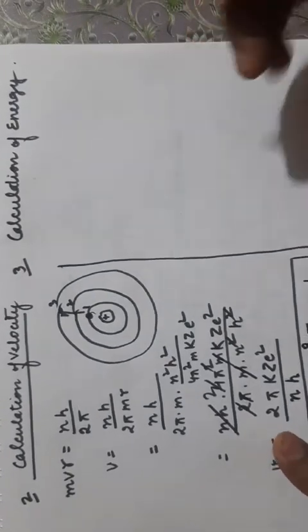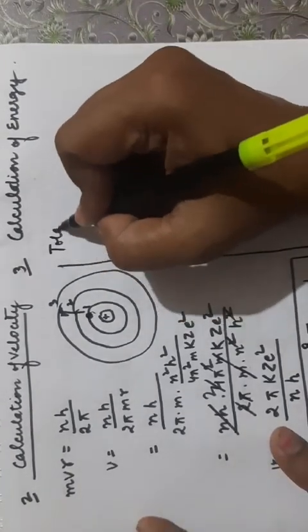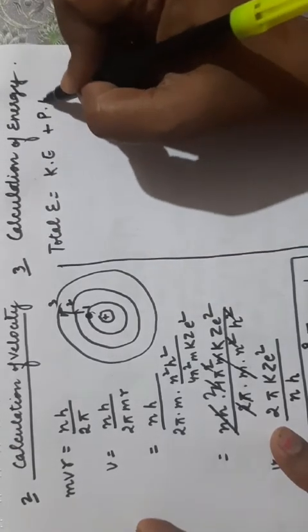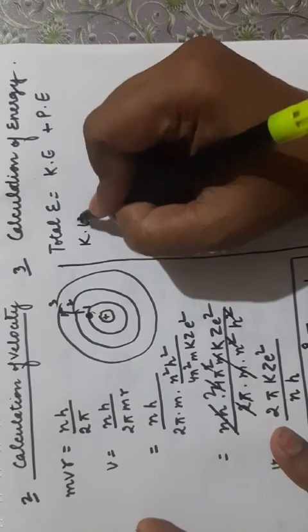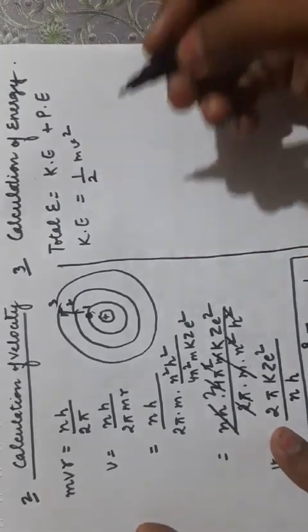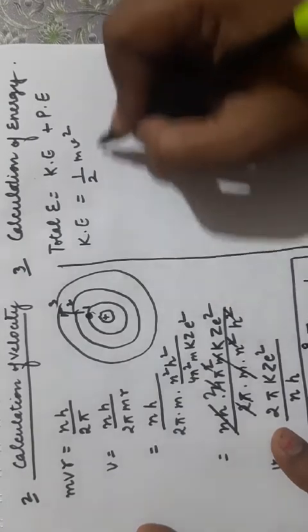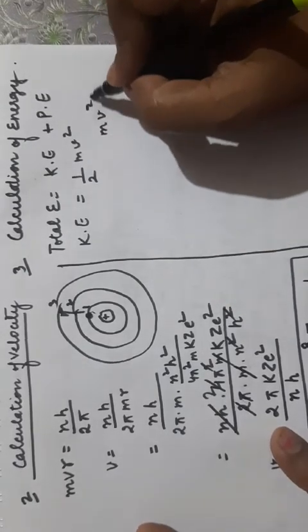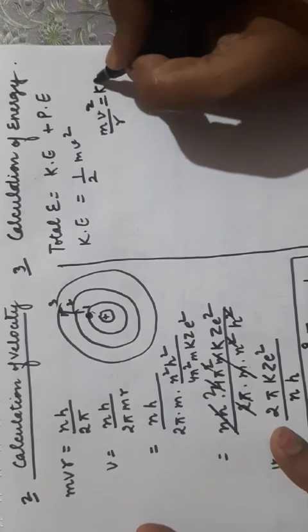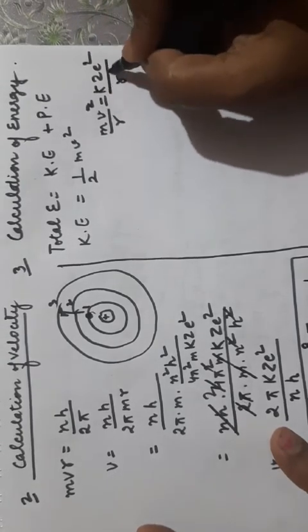Now, calculation of energy. Total energy is always equal to kinetic energy plus potential energy. You know the formula of the kinetic energy: kinetic energy is half mv square. Now we can write with this formula, mv square upon r is equal to kZe square upon r square.